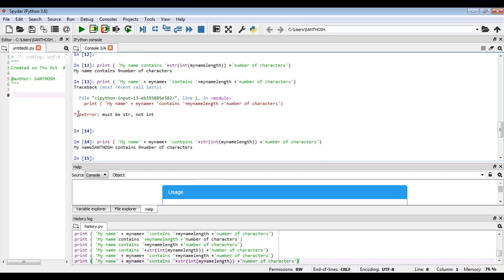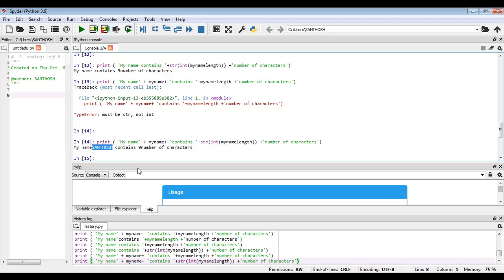So here you see, my name Santosh contains 9 number of characters. Actually in my name we have only 8 characters, but why did it print 9? Anybody guess? Why it printed 9 is because a string always ends with a null character. So that null character is also added here. In Santosh we have 8 characters plus 1 null character. So total 9 it will print.